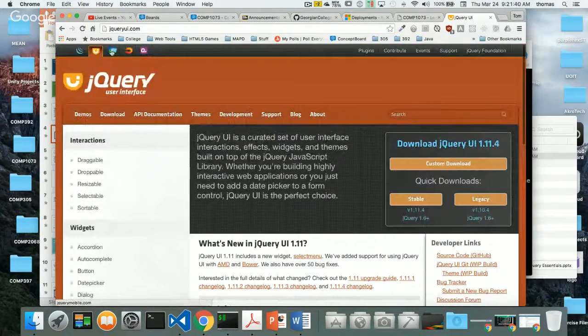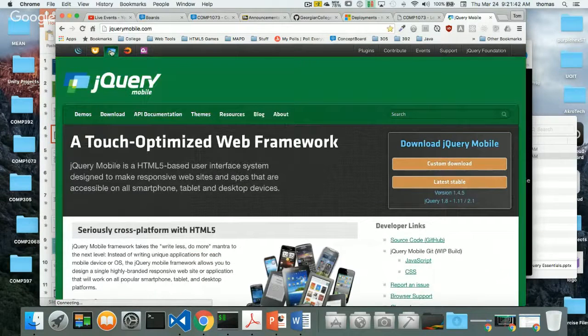Other things that it also has, this is kind of an older library, but still being updated today, which I really like, to me, is jQuery Mobile, right?